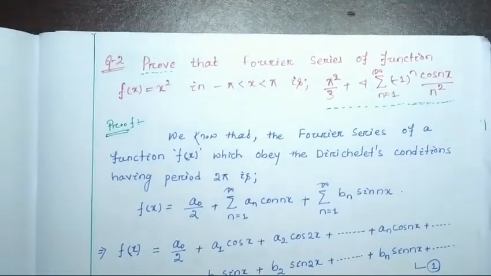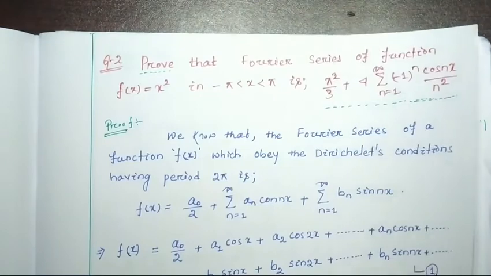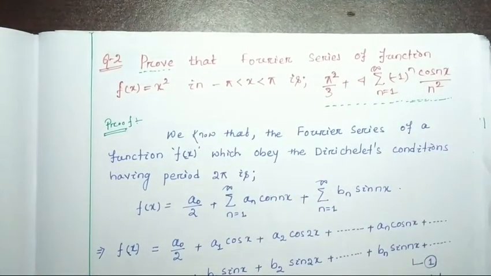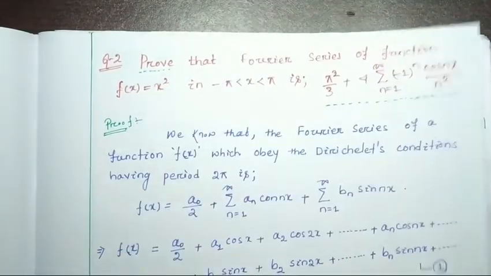For x square we found the Fourier series is this one. The detailed derivation of x square you can follow in the last video.